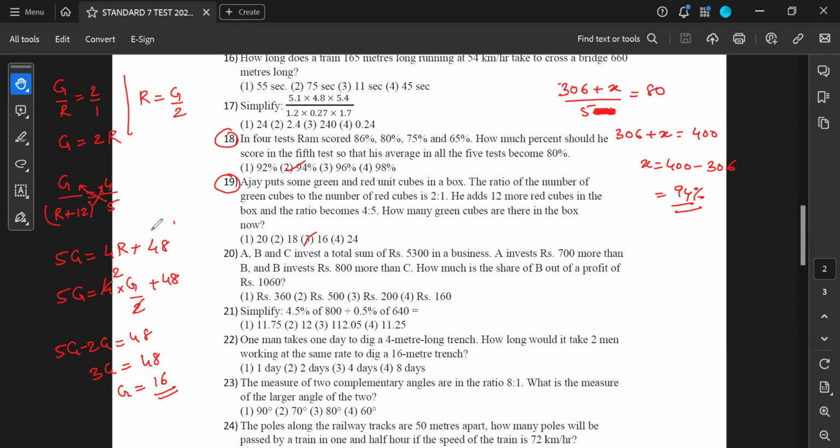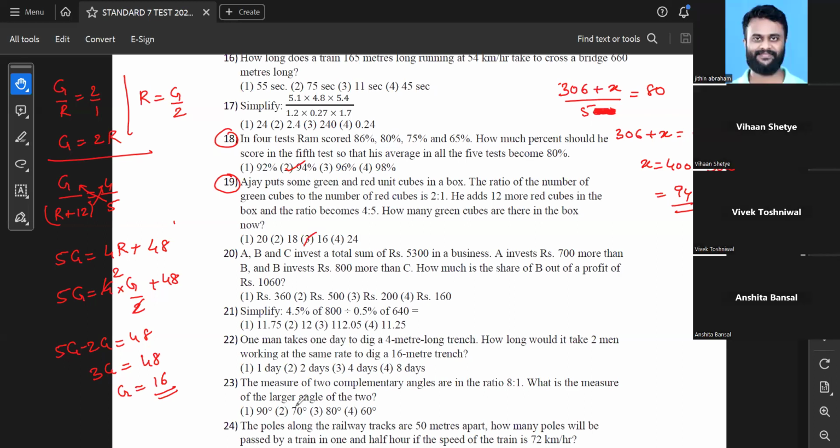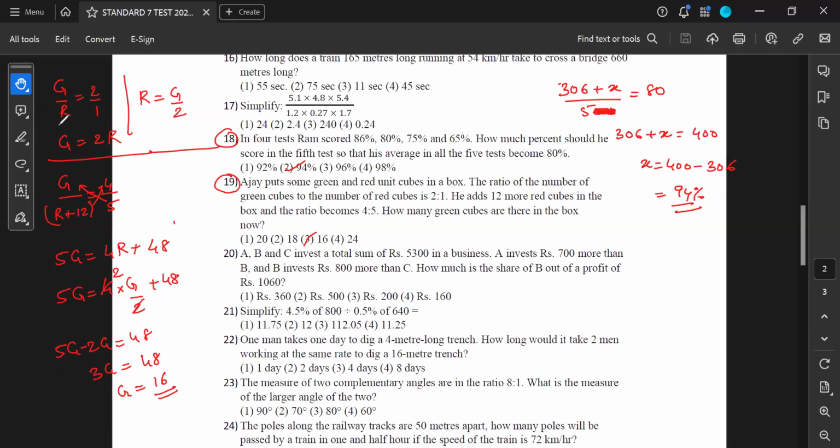Sir, in that method, 5G is equal to 4R plus 48, how did you get G upon 2? G upon 2, previously I had already solved. With the first data, I knew that G upon R is equal to 2 by 1.